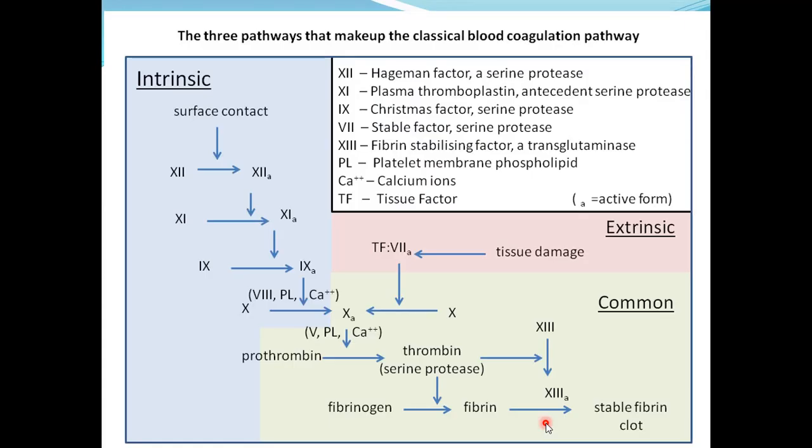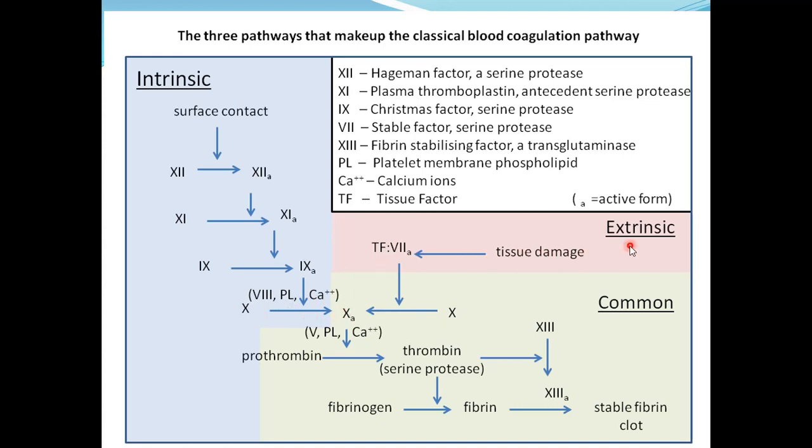Again the same thing, shown in a different way. So there is a prolonged intrinsic pathway involving factor 12, the first factor to be activated, then factor 11 is activated, and from factor 11 factor 9 is activated, and factor 9 then along with factor 8, phospholipids and calcium ions is going to cause activation of factor 10.